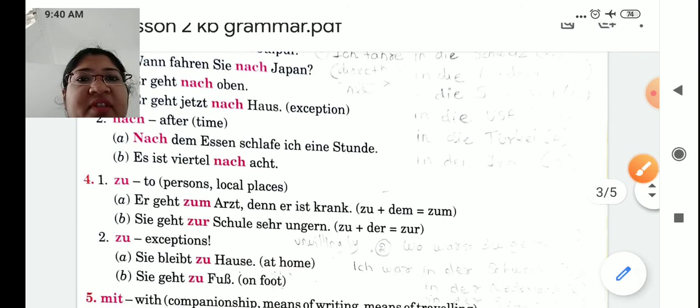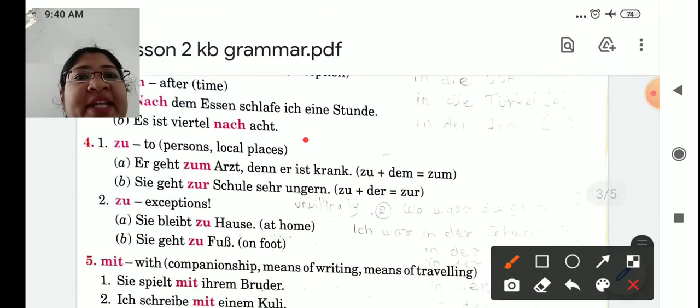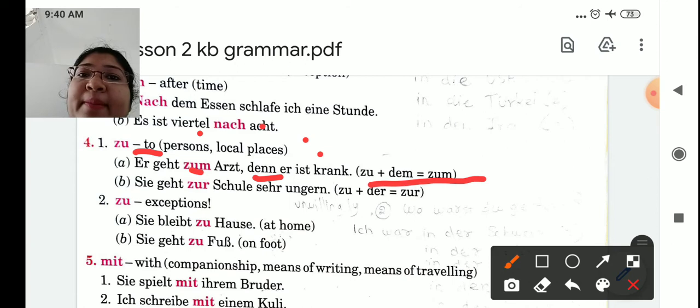Now, the same meaning as nach we have zu, meaning is also to, but this we use for a person or a local place. Person means what? Doctor. Er geht zum Arzt. He goes to the doctor. The reason is because he is ill. Okay. So zu plus dem you can combine and make it zum. Sie geht zur Schule sehr ungern. Unwillingly she is going to school. Okay, so school is a general place, a local place, so for that also we use zu. Die Schule, so it will become zu plus der, zur.